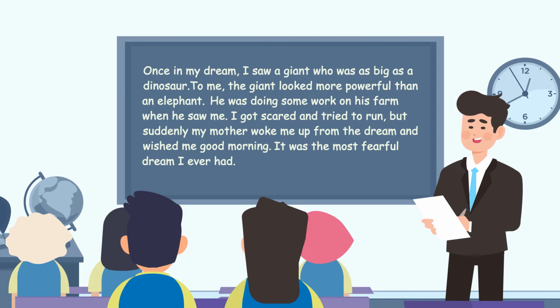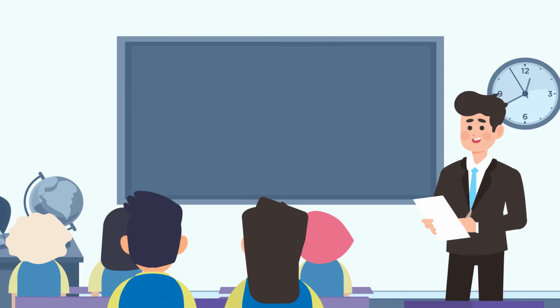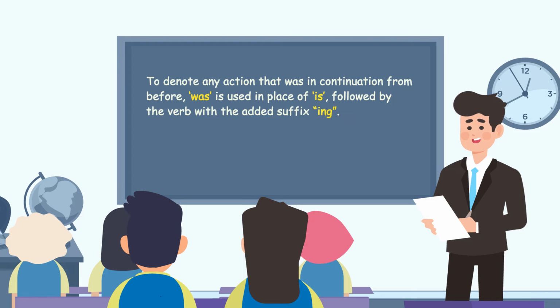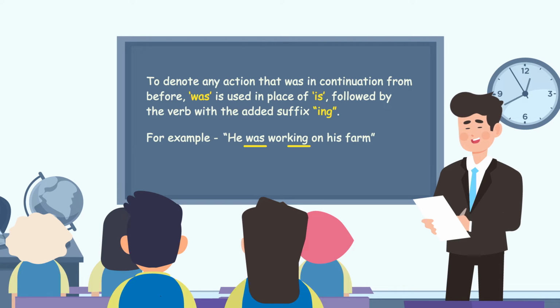Further explain by giving the following points. To denote any action that was in continuation from before, "was" is used in place of "is," followed by the verb with the added suffix "ing." For example, he was working on his farm.